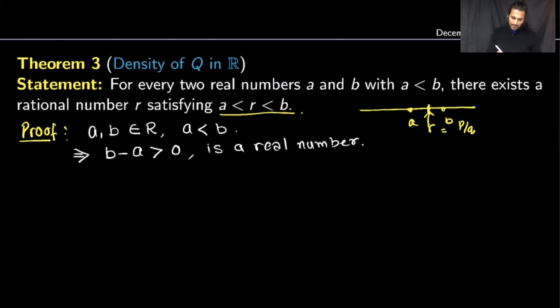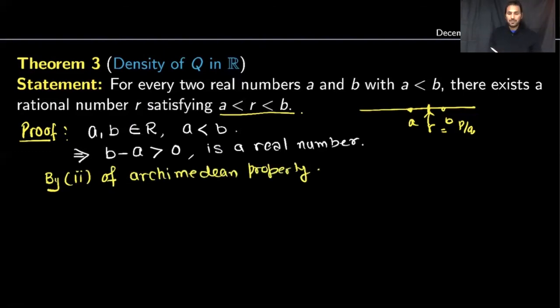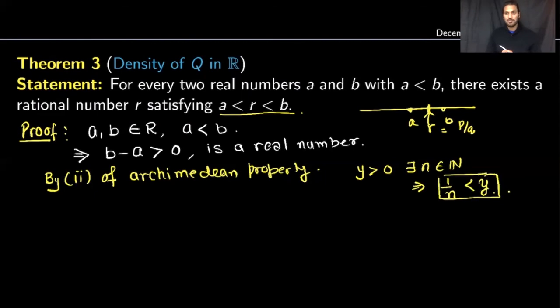So if this is a real number, I can use the second property of the Archimedean property. So by part 2 of the Archimedean property. What is the second part of the Archimedean property? If you have any real number y which is strictly positive, you can always find a natural number n which satisfies this property, that the reciprocal of that natural number, 1 over n, is strictly less than y. So that was the second part of the Archimedean property, which we will use.